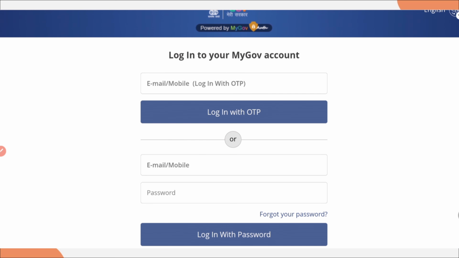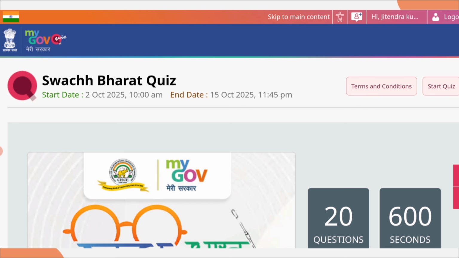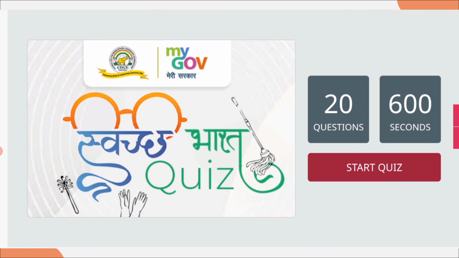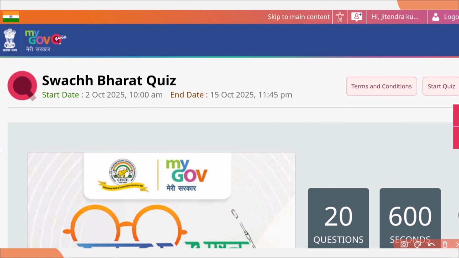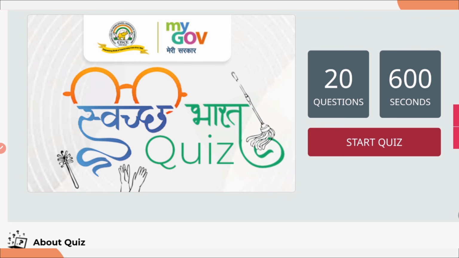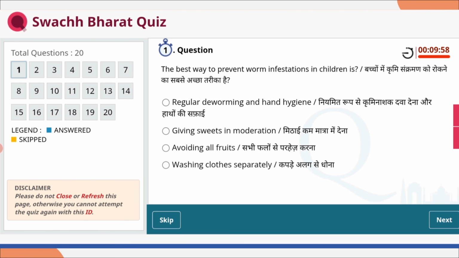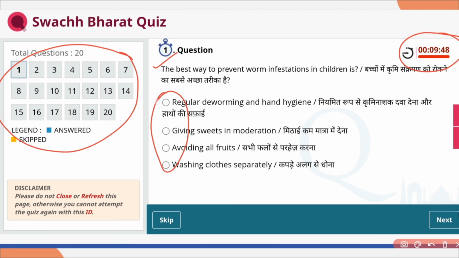So now I'm going to use login through OTP. Once you log in, as you can see here, it's changed. Now there's no login, it's just saying start quiz. And if you go on the top, you will see your name, which means you have logged in. So now let's start the quiz by clicking start quiz. Now you can see my quiz has started. As you can see on the left side, 20 questions are there, and here the timer has started. This is the question, you need to select the option and click on the next button.